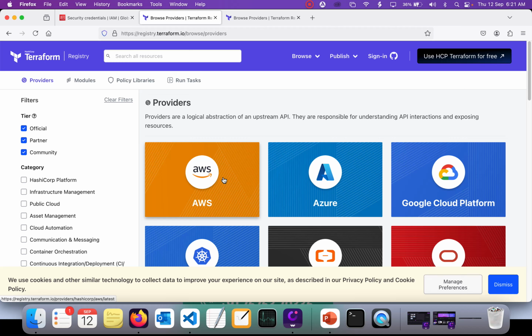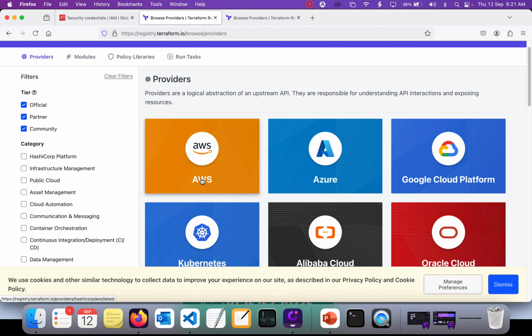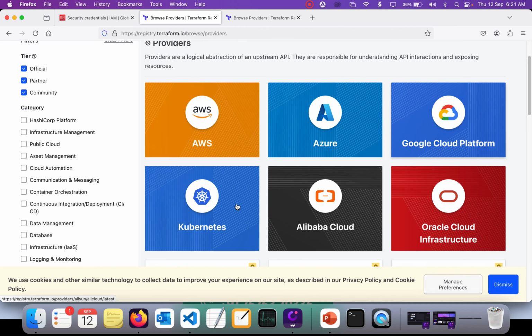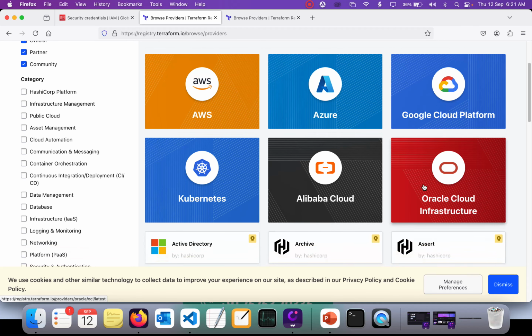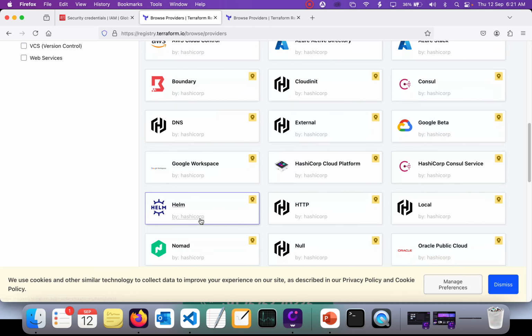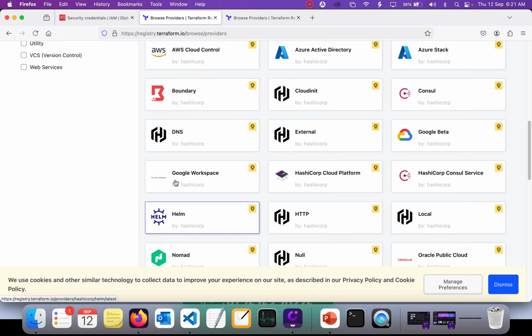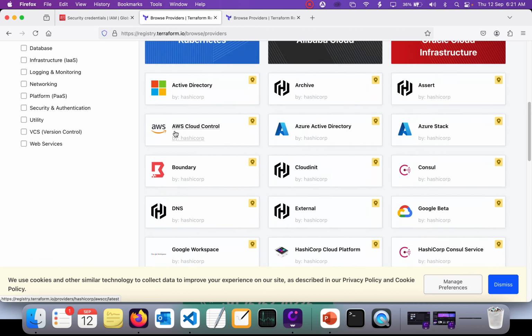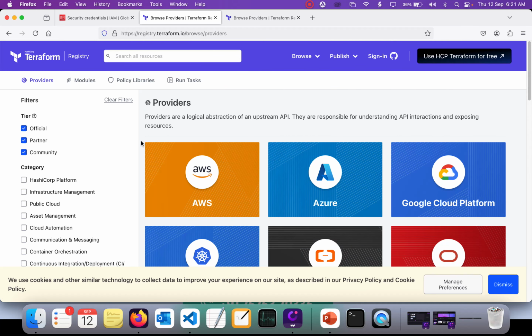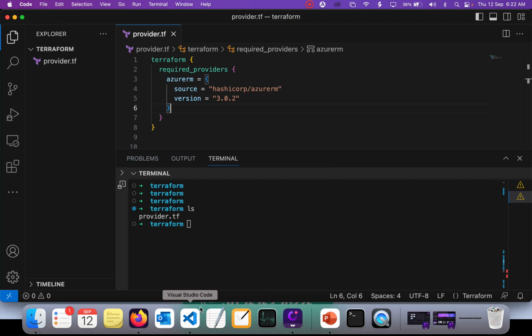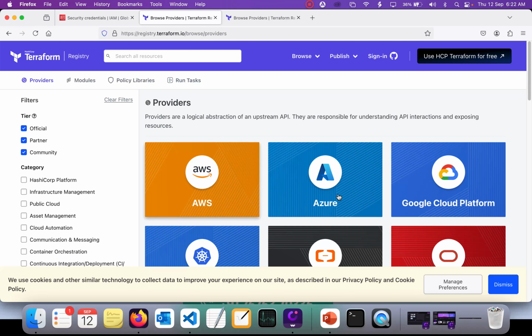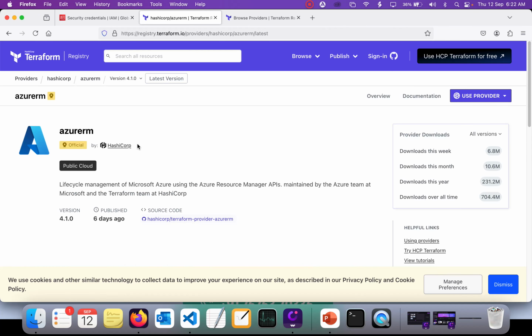Terraform supports a lot of providers: AWS, Azure, GCP, Kubernetes, Alibaba Cloud, and many other cloud providers out there, as well as Helm and DNS. For now, we have just mentioned the Azure RM provider. How do you know that it is the Azure RM provider? If you go to Azure,